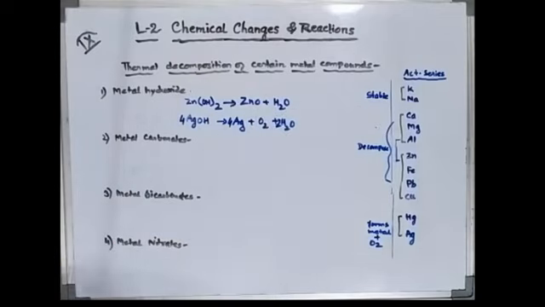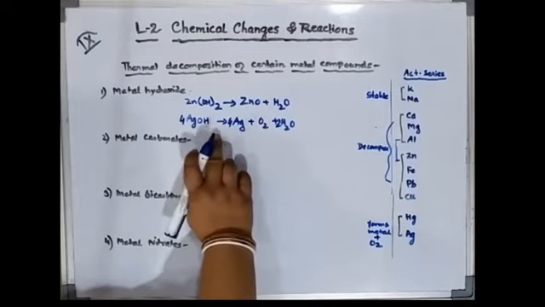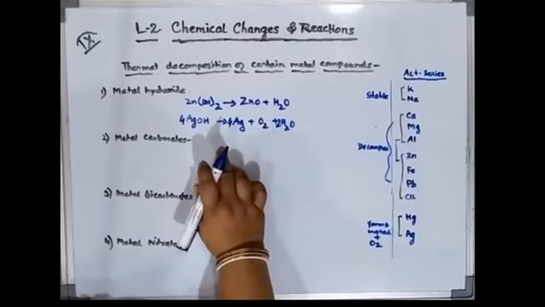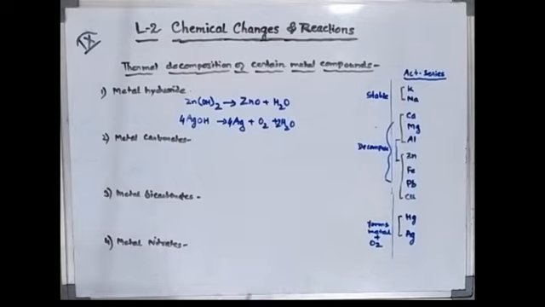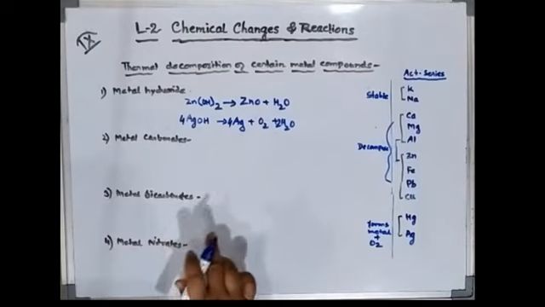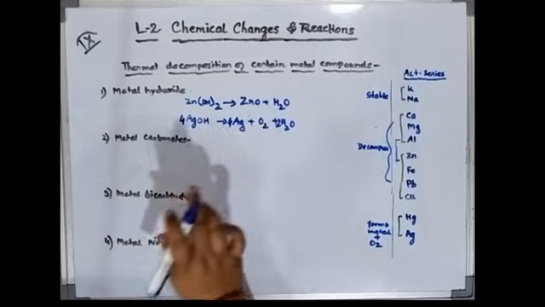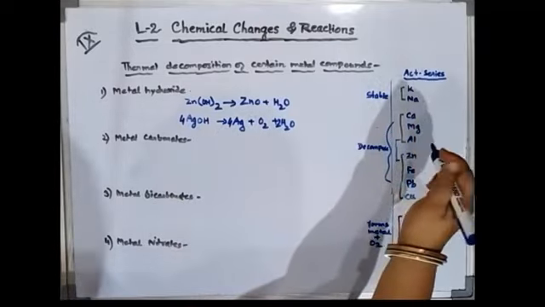So in this way, with the lower activity series metal, and with the middle metal from the activity series, I am seeing that it gives the respective oxide and water vapor is released. Now coming to another metal compound, metal carbonate. As we are talking about carbonate, which gas will be released? Carbon dioxide.